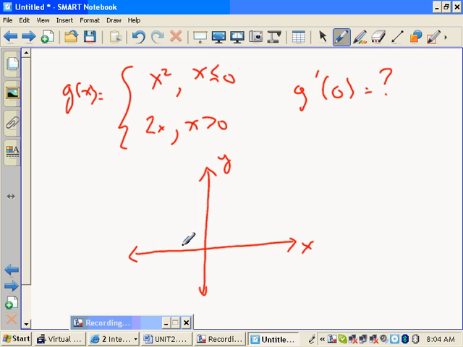All right, to the left of 0, we're doing this, and it looks like, what? A parabola. And is it an open or closed circle here? Closed. Okay, because it's less than or equal to 0, so we're including 0. Plugging in for x squared gives you 0. All right, but on the right side, what shape? A line of slope 2, intercept 0. So something like this. All right, so this is the graph of y equals g of x.